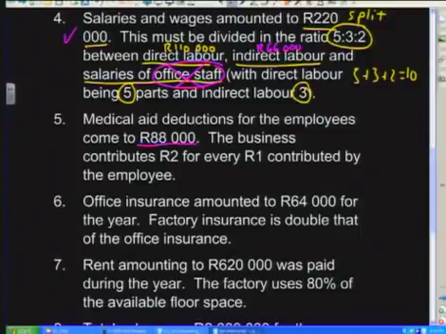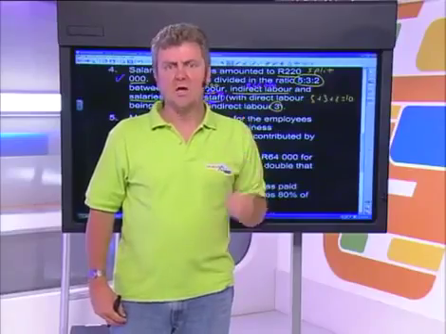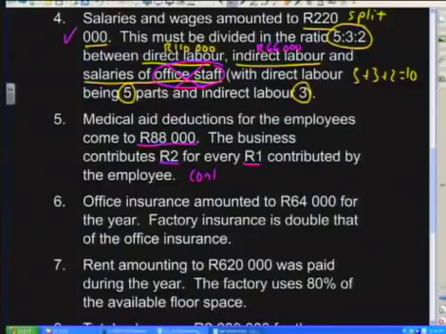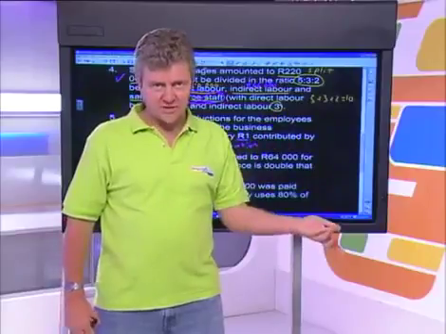However, it tells us something more. It says that the business contributes 2 Rand for every 1 Rand contributed by the employee. So what this means is that there is a medical aid contribution by the employer. So this contribution, we need to calculate it. It is 2 Rand for every 1 Rand that the employee contributes. Our question already tells us that the employees contribute 88,000. Those are the deductions that are subtracted from their salary.